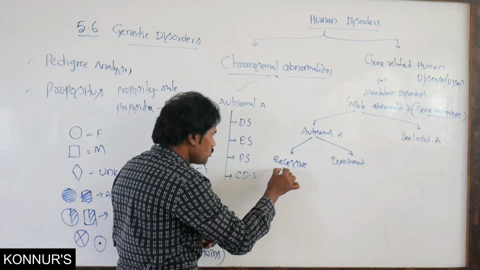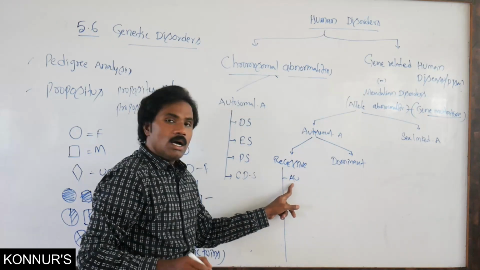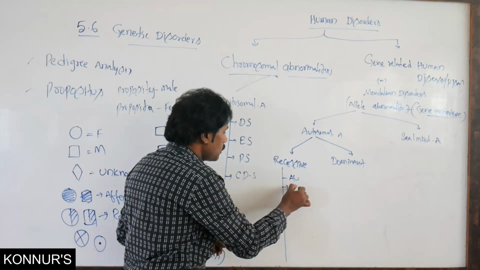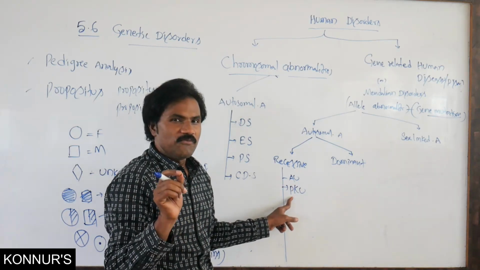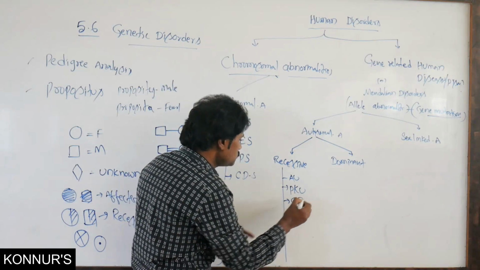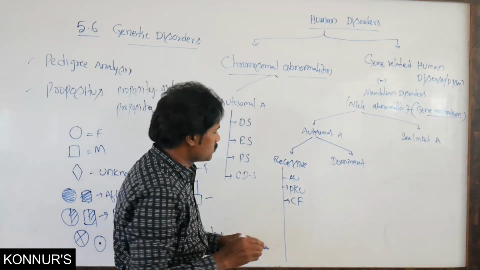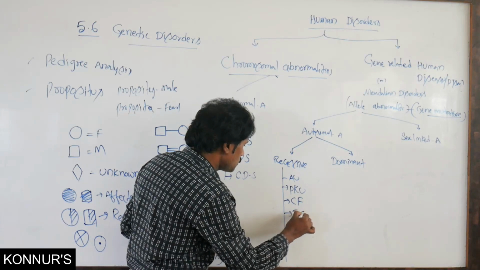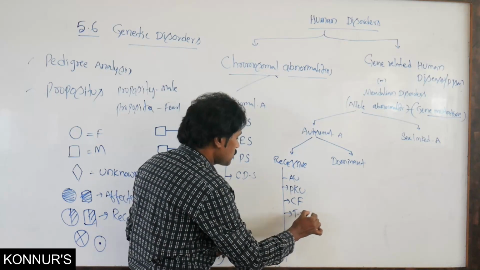In these there is alkaptonuria, then phenylketonuria, cystic fibrosis, and Tay-Sachs disease.